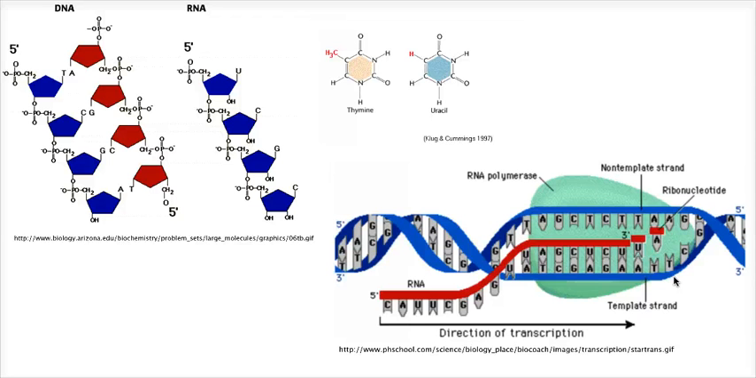And it can only do this with one strand of DNA, and that strand is called the template strand. And the other strand, the one that the RNA polymerase is not reading, is called the coding or leading strand.